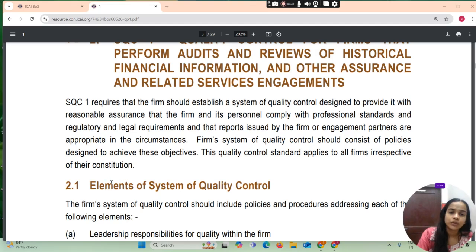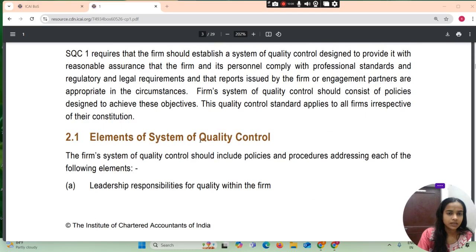SQC 1 requires that the firm should establish a system of quality control designed to provide it with reasonable assurance that the firm and its personnel comply with professional standards and regulatory and legal requirements, and that reports issued by the firm or engagement partner are appropriate in the circumstances. Firm system of quality control should consist of policies designed to achieve this objective. Thus, quality control standards apply to all firms irrespective of their constitution.